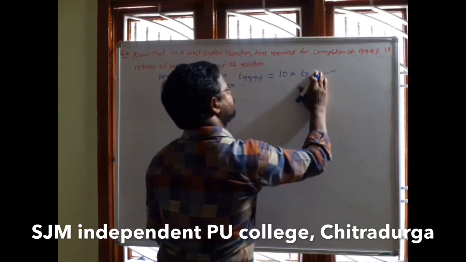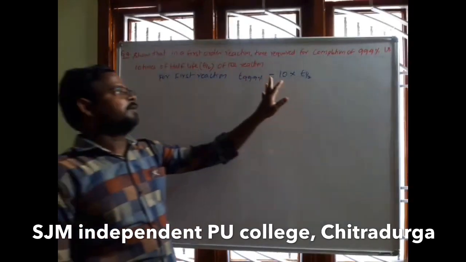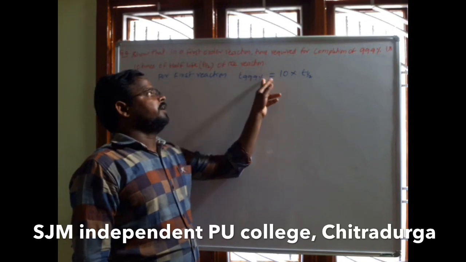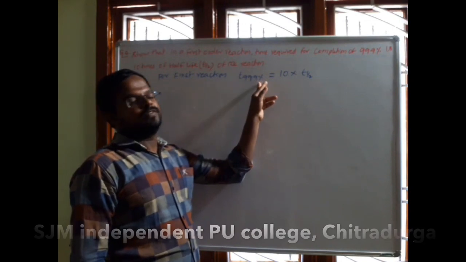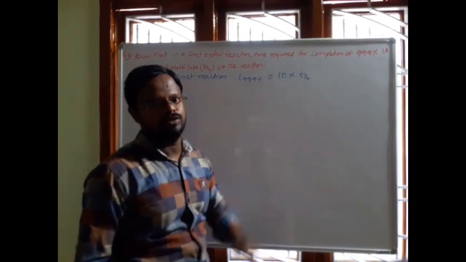This no need to write. Okay, see, for a first order reaction, the time taken for 99.9% of a reaction is equal to 10 times its half life. That we have to show.